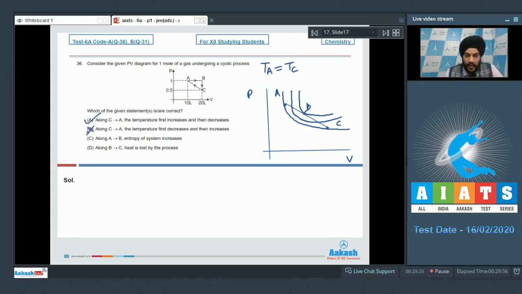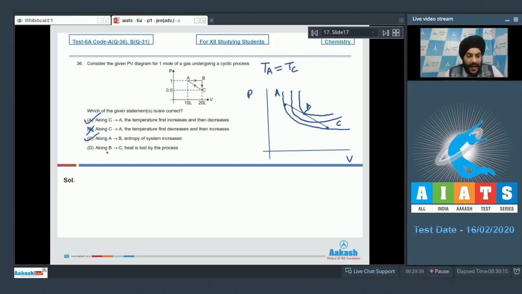Let's talk about option C now. Along A to B, the entropy of system increases. So if I talk about A to B, they are isobaric points and the volume has increased. So if the volume has increased, it must mean that the entropy has also increased.